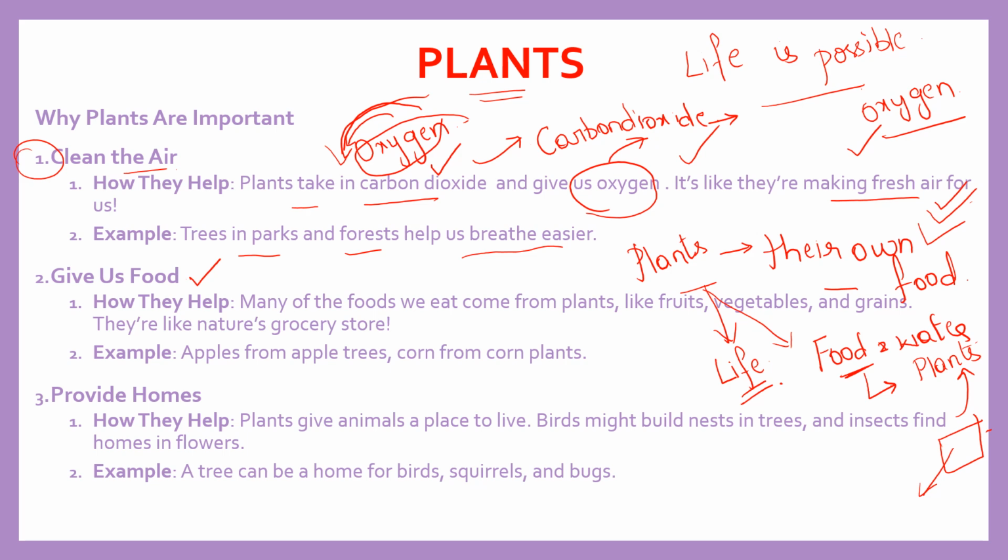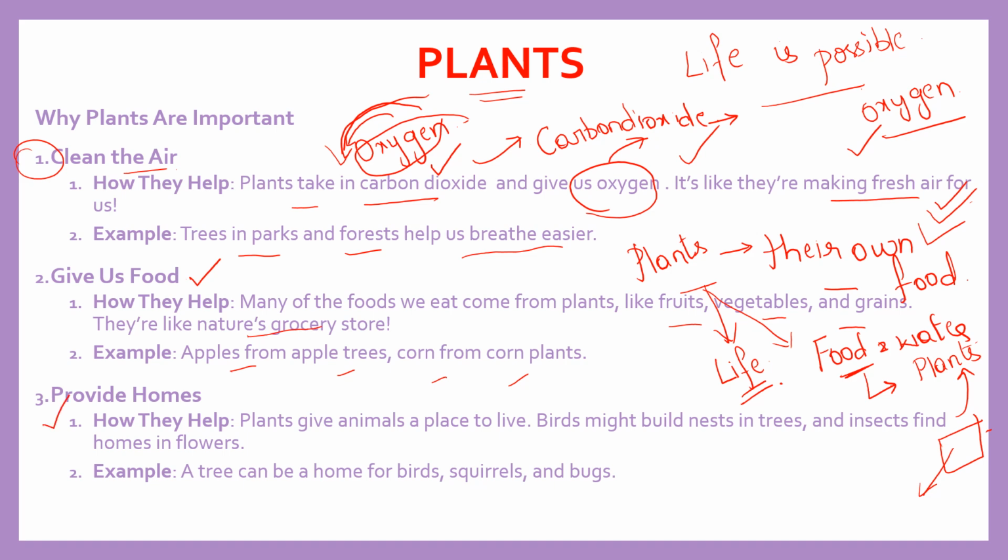Many of the foods we eat come from plants. Like we get fruits, vegetables and other grains. They are like nature's grocery store. So funny, right? Nature's grocery store. What are the examples? Apples from apple trees, corn from corn plants, right?